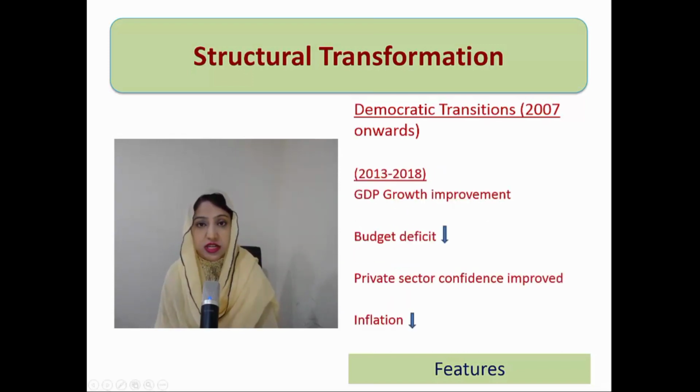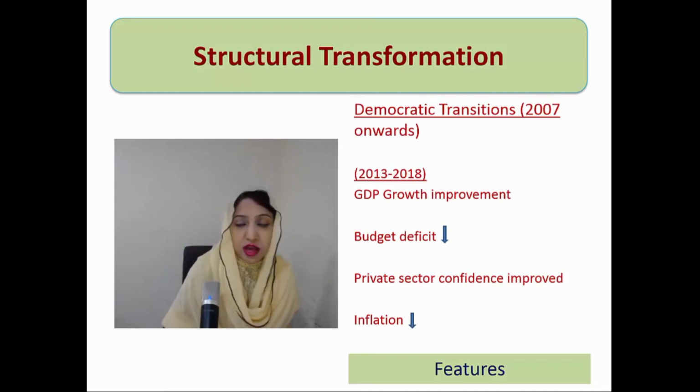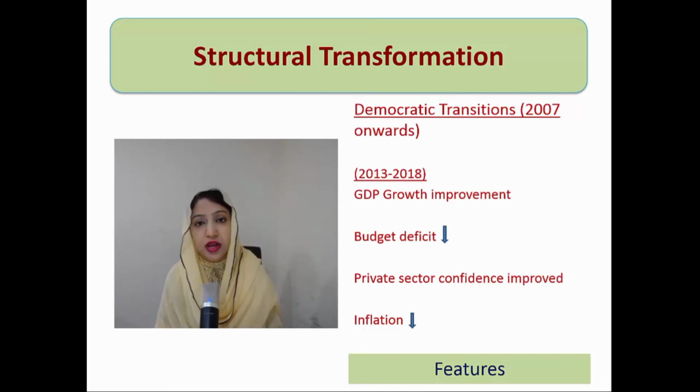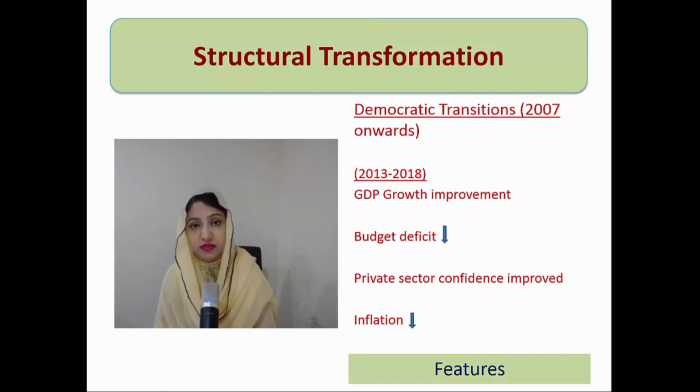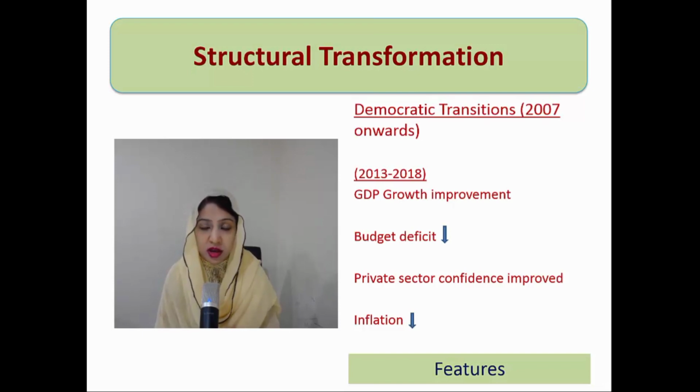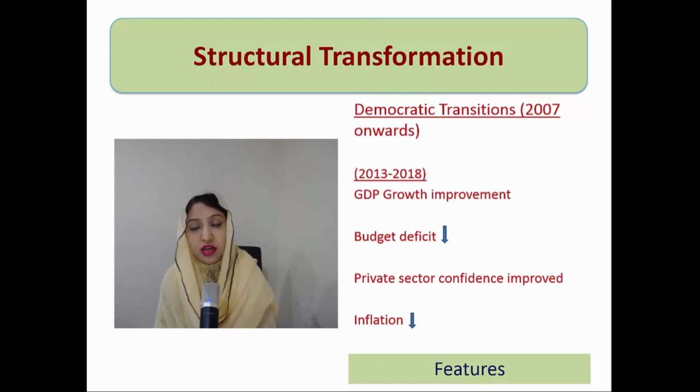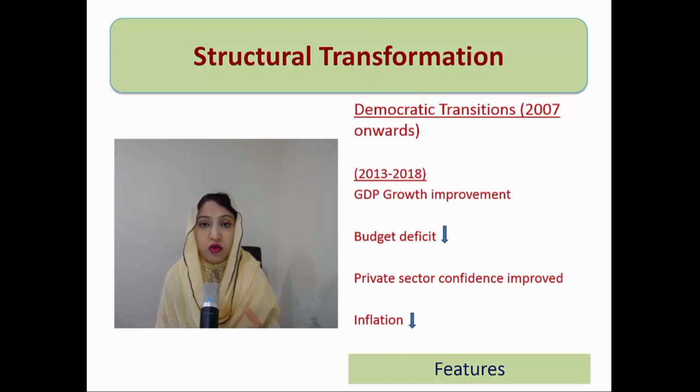Then comes the next 5 years, from 13 to 18. This time period has seen improvement in the condition of the country as compared to the first 5 years of this era. GDP growth, which had gone to the lowest, bottom level in the first 5 years, first of all improved, due to which budget deficit fell. In this time period, the reason for budget deficit falling is also that revenue collection improved. Private sector confidence somehow regained or improved by improving the overall economic situation of the country, political stability, and then improving the terrorist activities in the country.